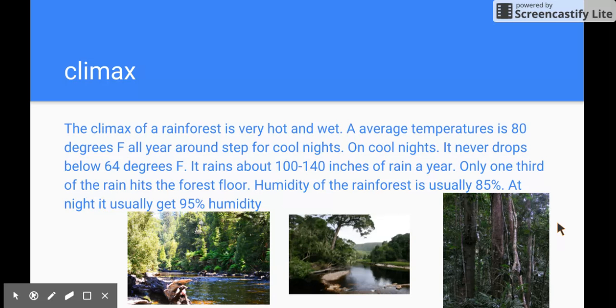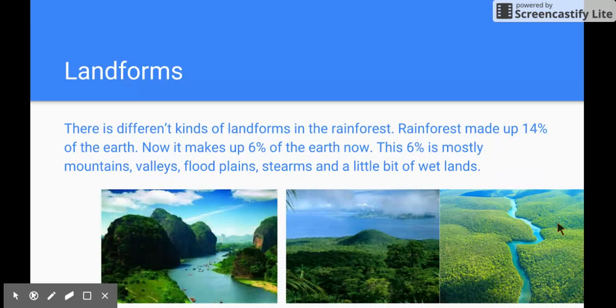It rains about 100 to 140 inches a year. Only one-third of the rain hits the forest floor. Humidity of the rainforest is usually 85%. At night, it usually gets 95% humidity.